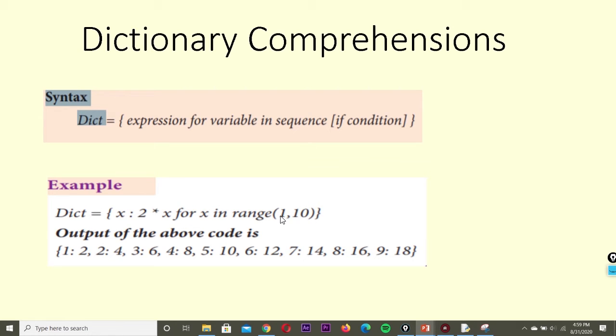First x will take 1, so you get 1 colon 2 into x, 2 into 1 is 2, so the first value is 1 colon 2. Similarly, substitute 2 for x and generate the remaining values. This is how we can create the dictionary by using comprehension.